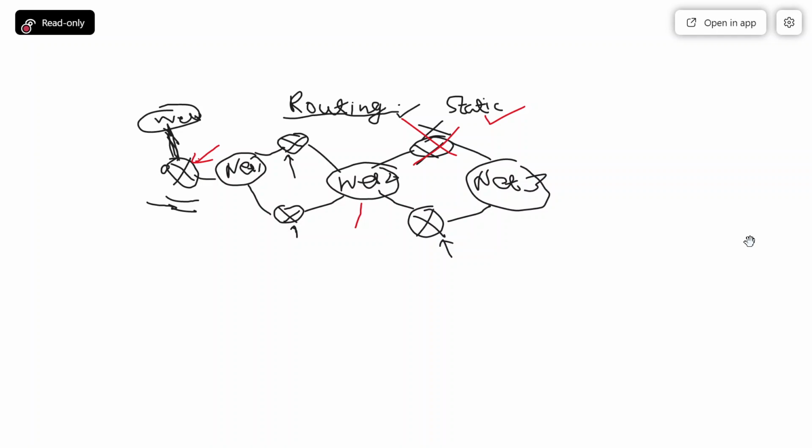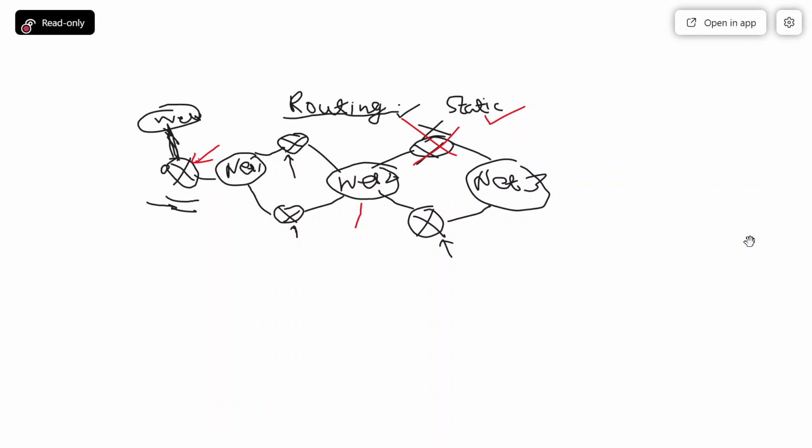And if any malicious node or malicious router propagates false information in the network, then what will happen to the network, you may think. But in case of static routing, there is no question of any compromise, because as an administrator, I have designed everything. All things are under my control.